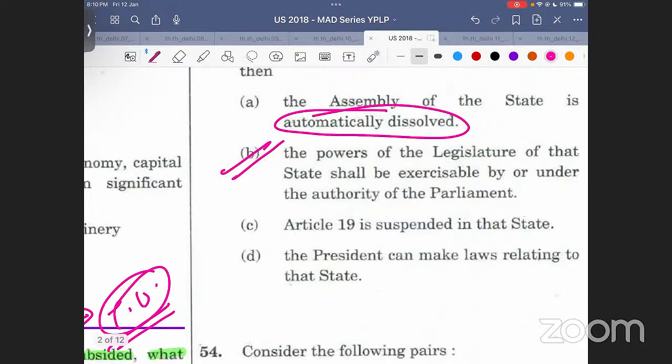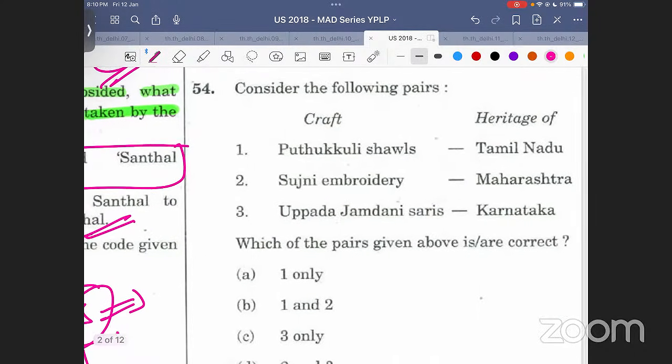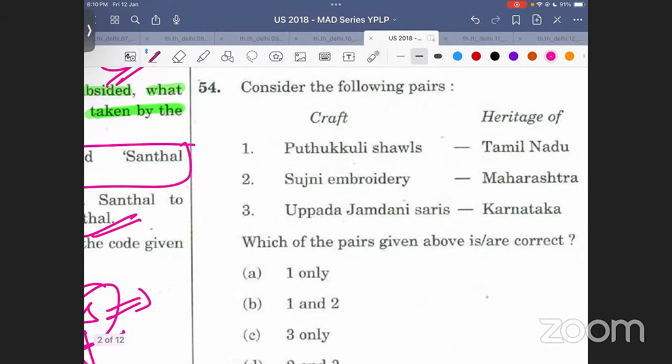चलिए, let's move ahead. Consider the following pairs: Putukalli shawls, Sujni embroidery, and Upada Jamdani sarees. अब again, as I said पहले भी, if you know these kind of questions, go for it. If you don't know them, skip them. No need to go for blind guesses. है ना? 5 to 6 questions of this sort can be skipped easily. Mostly वो questions आपको या तो directly factual मिलेंगे, बहुत ही history के depth knowledge से मिलेंगे, and you can completely avoid them. So it's completely okay. All right?